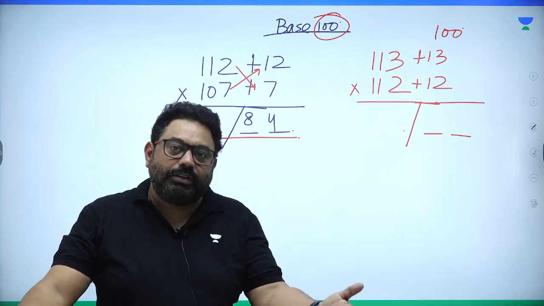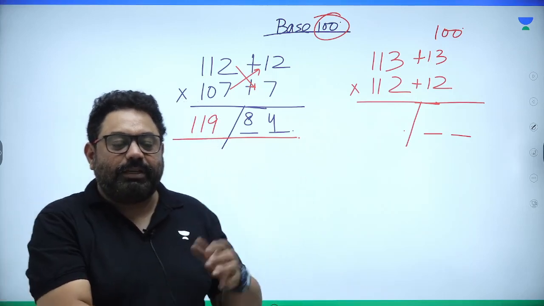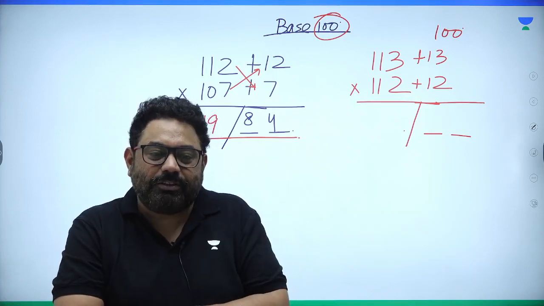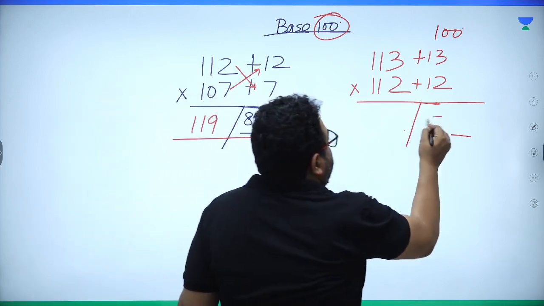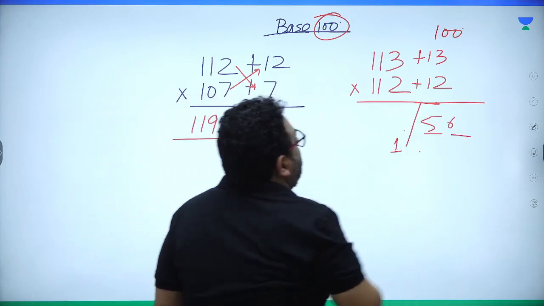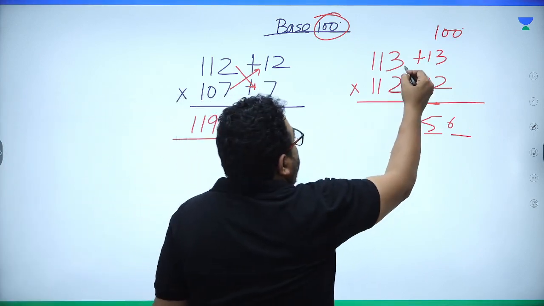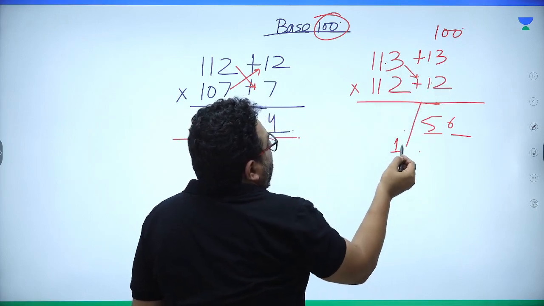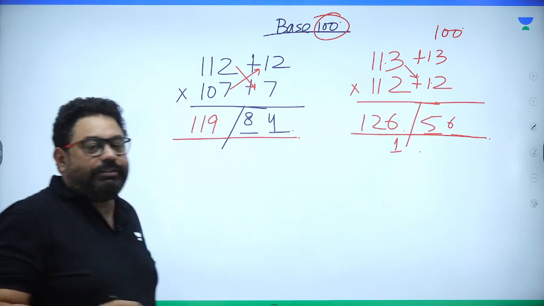This is something you have to perform, and once you attend these classes on Vedic mathematics, 2-digit number into 2-digit number can be sorted out in your mind only. It is 156. 56 written, 1 carried to the next step, right? And then what is 113 plus 12? 113 plus 12 is 125, plus 1 is 126. So your answer is 12656.